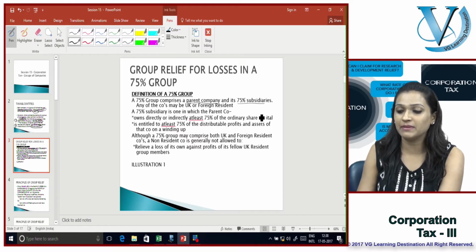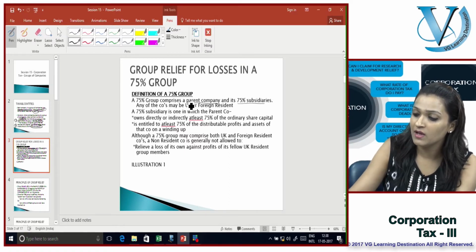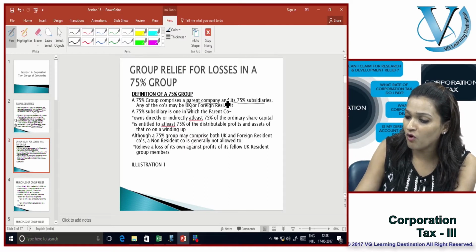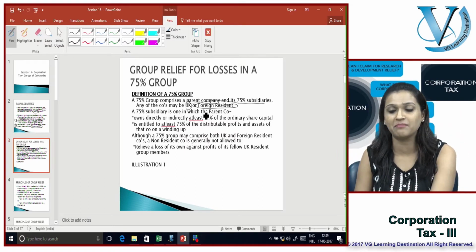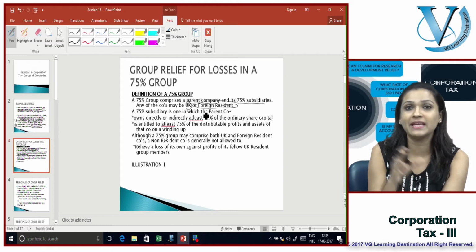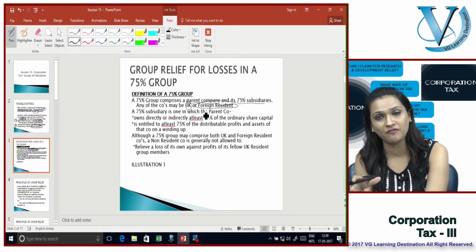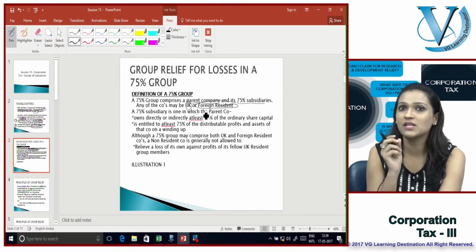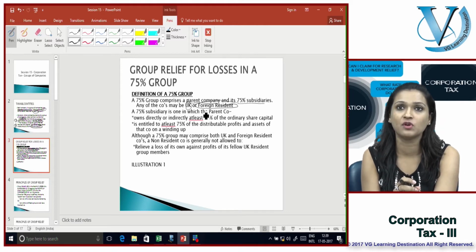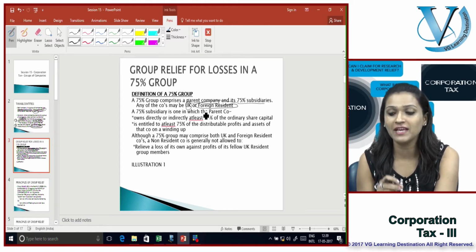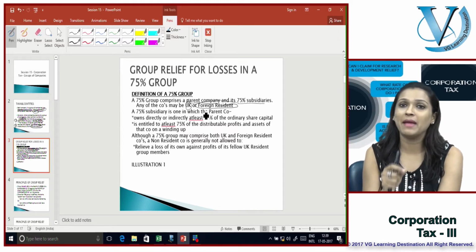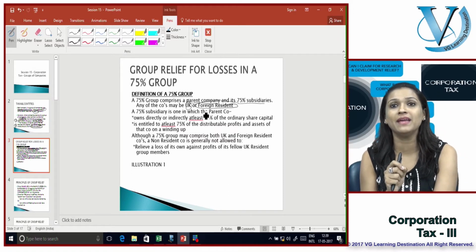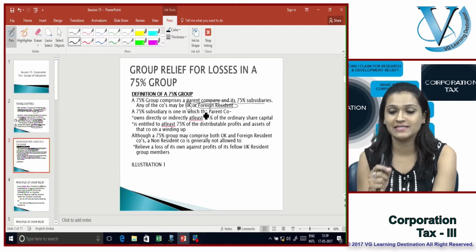Any of the companies may be a UK or a foreign resident company. So in order to form part of a 75% group, any parent company and any of its subsidiaries, as long as the ownership is 75% of the holding, forms part of the 75% group. Now, each of these entities may be a UK resident or may be a foreign resident company.